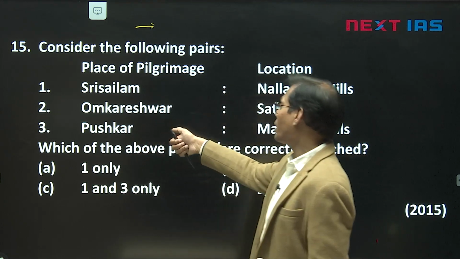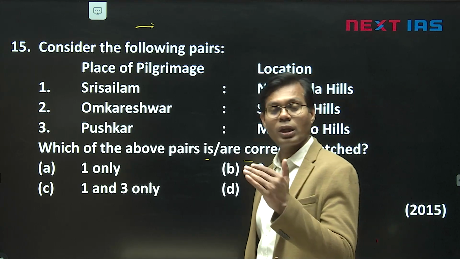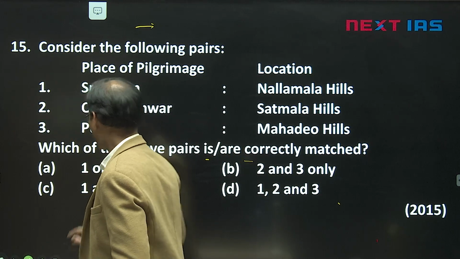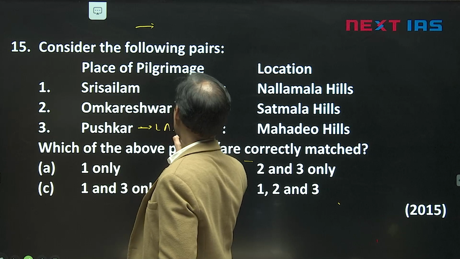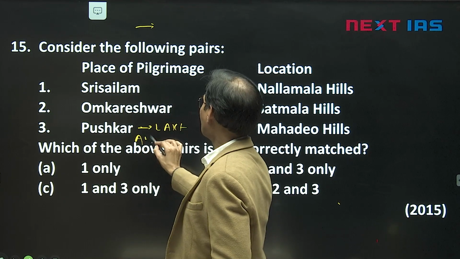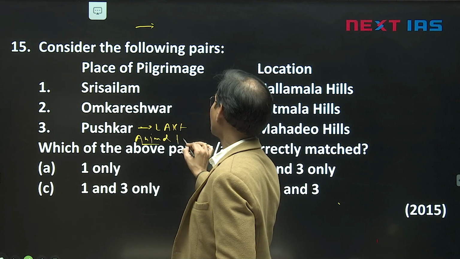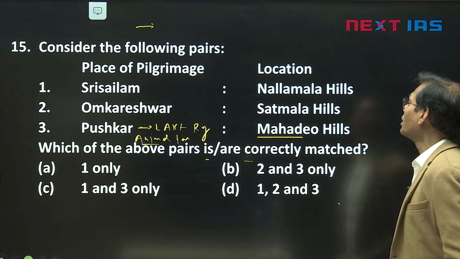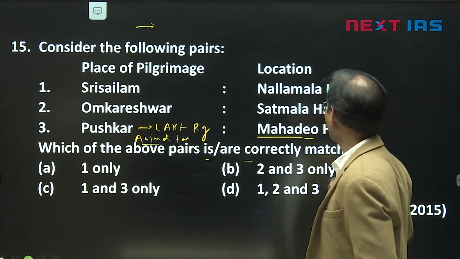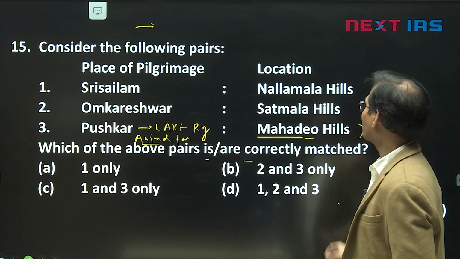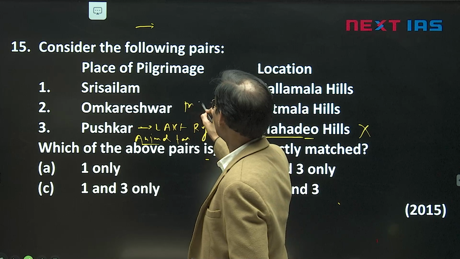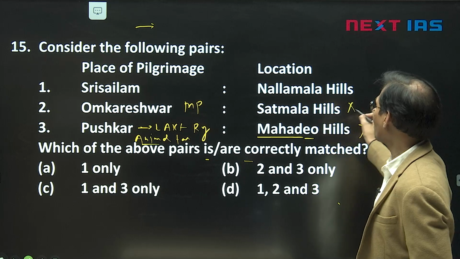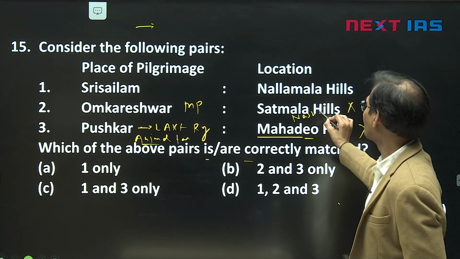Pushkar is a famous lake, and Pushkar Mela, the animal fair, is also near Ajmer, Pushkar Lake. Pushkar is a lake, and this place is also Pushkar town, animal fair in Rajasthan, but it is given Mahadev Hill. Mahadev Hill is a famous hill of MP, where we have Dhupgarh, Pachmarhi area. It is outrightly wrong here. Omkareshwar is also MP region, and it is given Satmala Hill, Maharashtra, near Nasik. That is also incorrect. Satmala, Nasik area, a part of the Western Ghat.